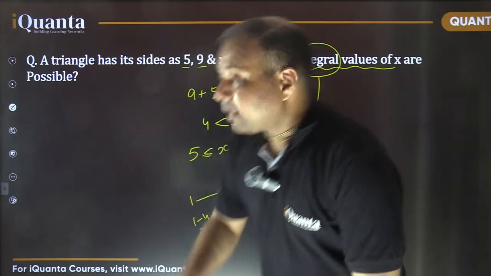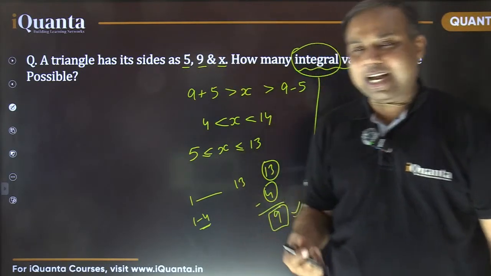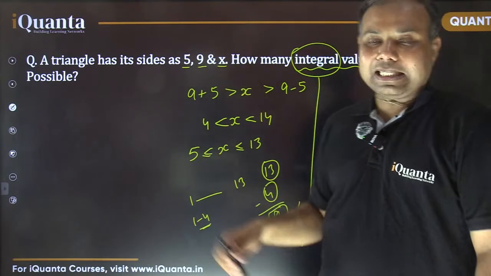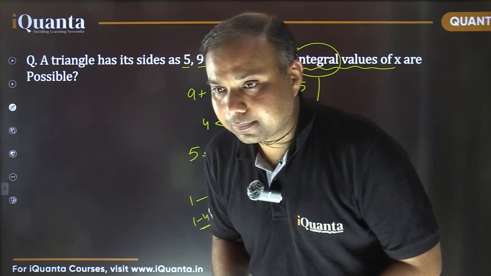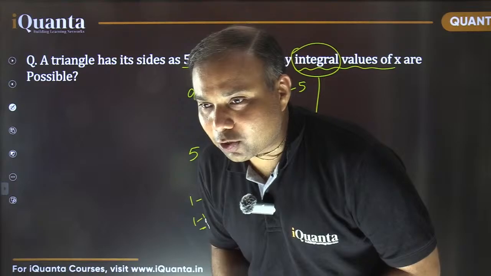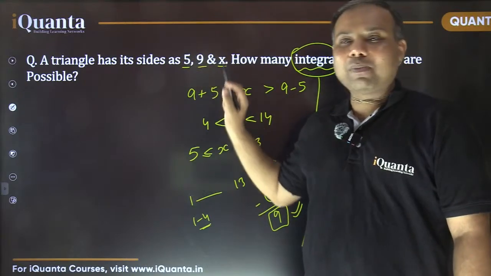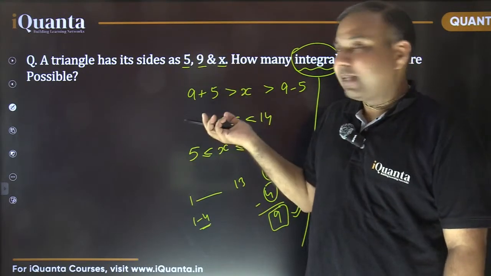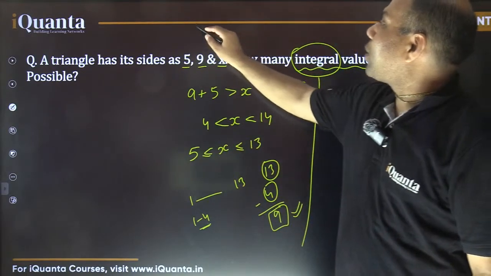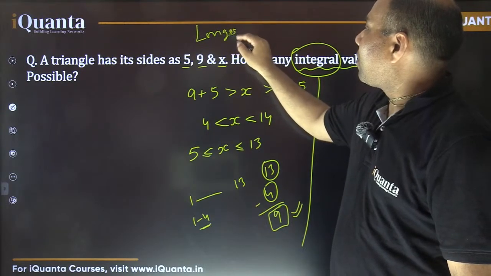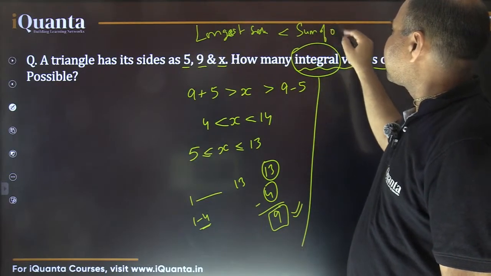Listen carefully and tell me, out of 5, 9 and x, which of the three can be the longest side? Please answer. Yes, excellent, Adarsh. Good. So either 9 is the longest side or x is the longest side. 5 can never be the longest side because 5 is already less than 9, right? And I told you the condition that the longest side must be smaller than the sum of all other sides.